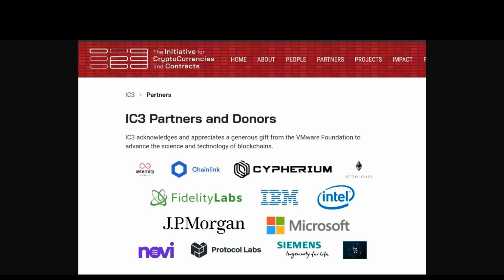And if you're still not convinced, the IC3 partners work closely together with Chainlink, especially with JP Morgan. We did a recent video, actually, on why JP Morgan loves Chainlink. And also we have other great companies like IBM, Intel, Microsoft, etc. that work together with this initiative to develop cryptocurrencies and especially the Chainlink project.